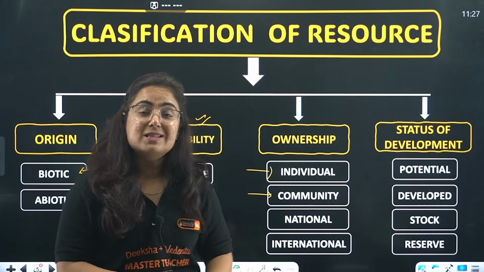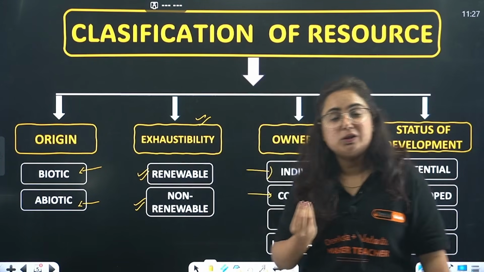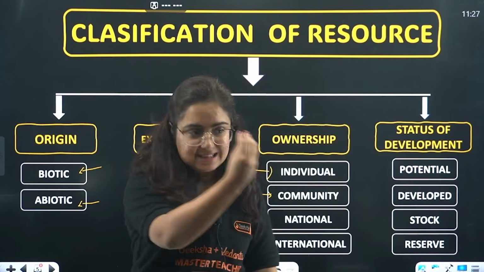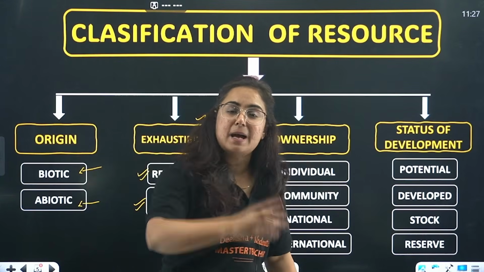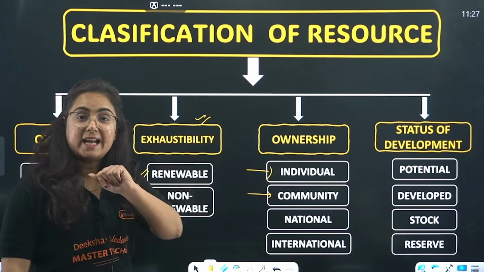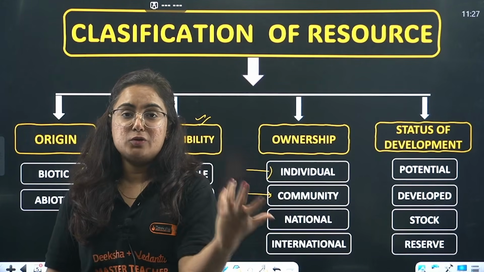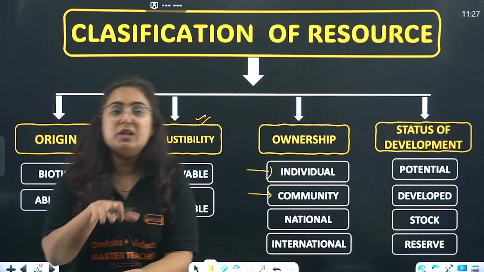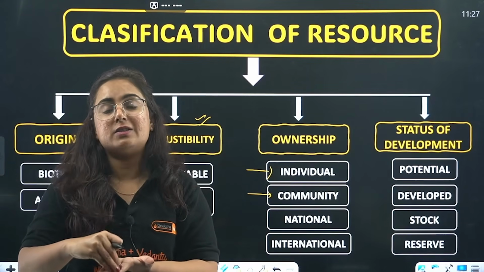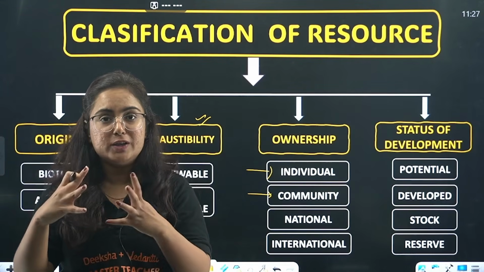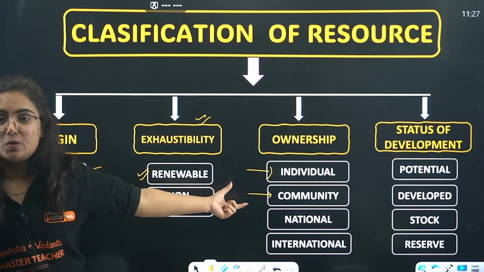Why? Because it is not the ownership of a single person, rather it is the ownership of a group of people. Yes, that is a resource for you. So the community park is an example of a community resource. Second example, there are a lot of schools that are being run by a community. For example, Christian missionary schools. It is being run by a community of Christians. Getting my point? The convent schools. Again, this is an example of a community resource.